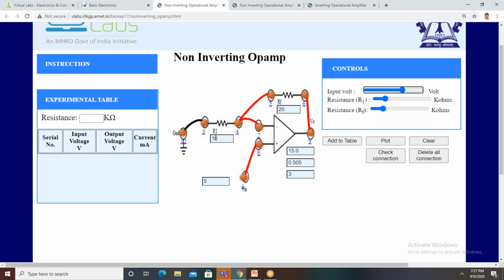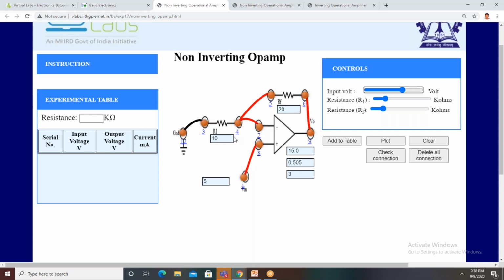When input is minus 15 volts, the expression is the same, V in into 1 plus RF by R1. 1 plus 2 is 3, 3 into minus 15 is minus 45. So add to table. Here plus 15 gives 45, and minus 15 gives minus 45, because input is plus, output is plus; input is negative, output is also negative.